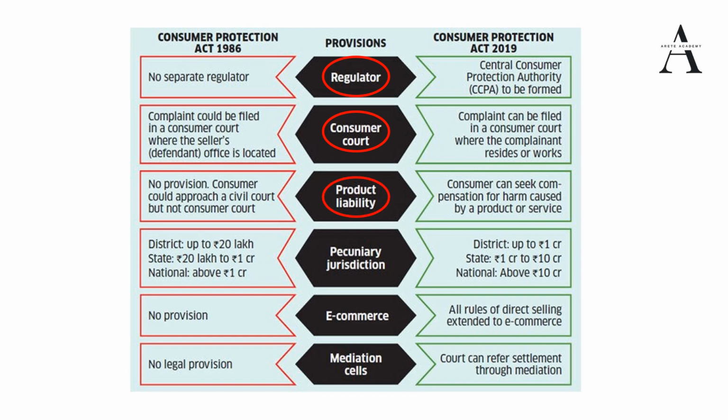With respect to product liability, we have discussed. Earlier in the 1986 Act, there was no provision. A consumer could approach a civil court, but not a consumer court. But now in the 2019 Act, what has changed? A consumer can seek compensation for harm caused by a product or service. I have already discussed this on the previous slides.